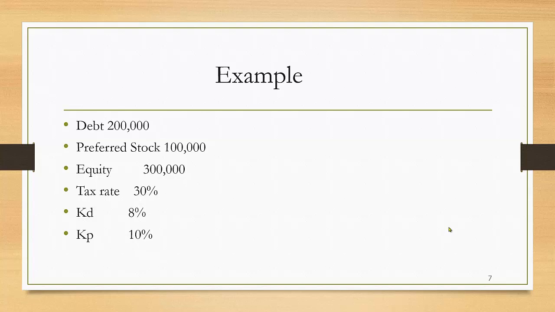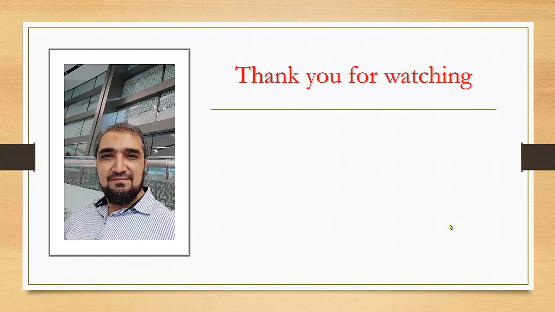Viewers, you can change the debt, preferred stock and equity composition, and again you can revise this example, and in that case you will get a different answer, because once you change the debt or preferred stock or equity composition, it will lead to a change in the weightages, and hence it will affect the overall weighted average cost of capital. So that's all. I hope you would have understood this example.